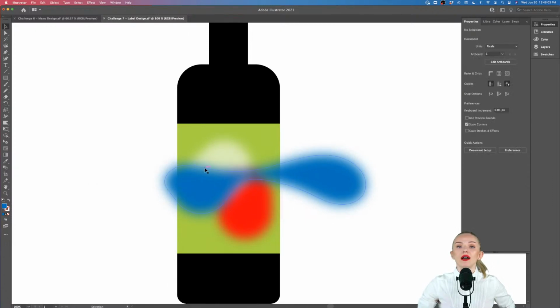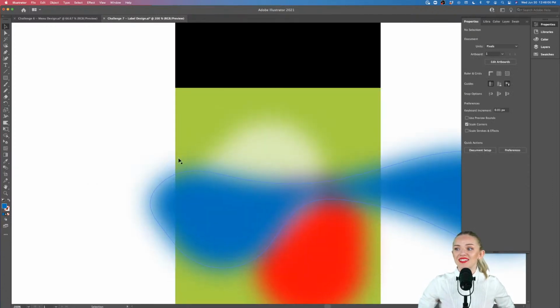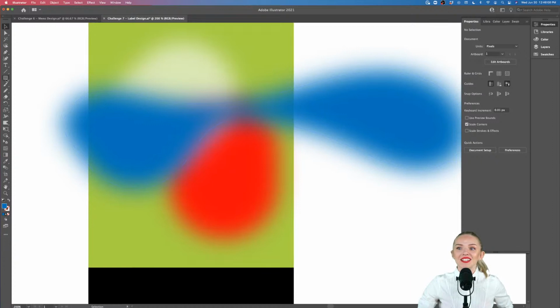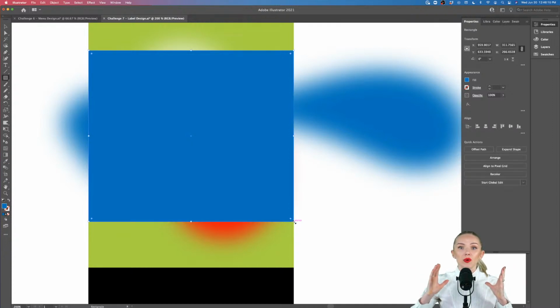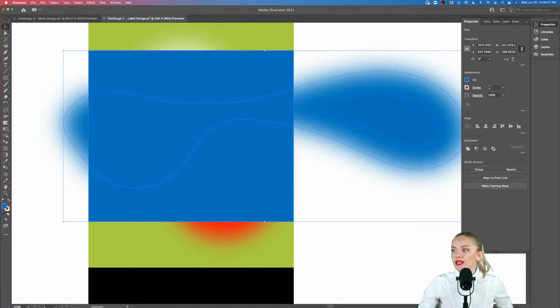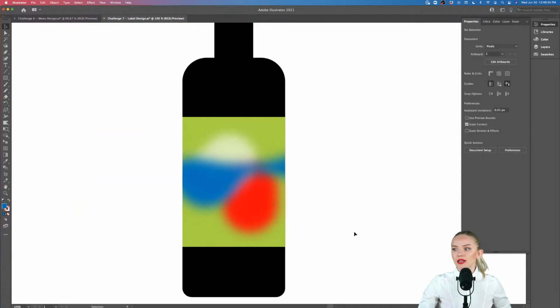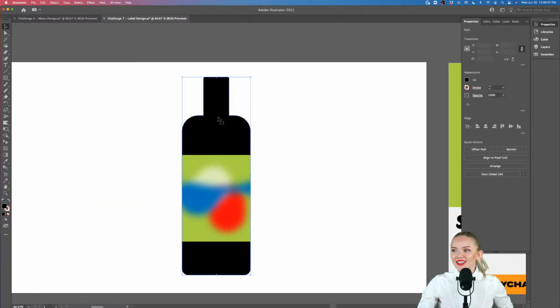And then let's say we have our shape looking out of our label, and that's not something that we want. So we can create a mask around it. We are going to use a rectangle tool, place a rectangle, kind of framing the part of the gradient that we want to use. Select both of these, so the rectangle and our blurred shape, holding shift, and then click make clipping mask either in the properties panel, or right click and click make clipping mask, just like that. How cool is this? This is so fun.